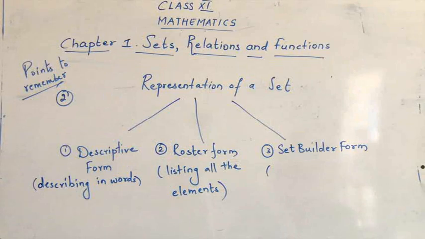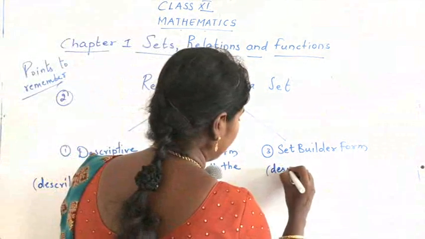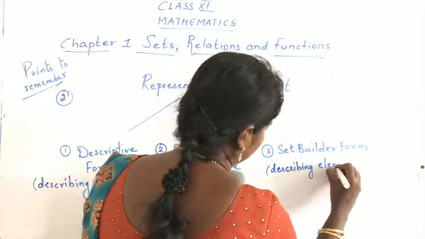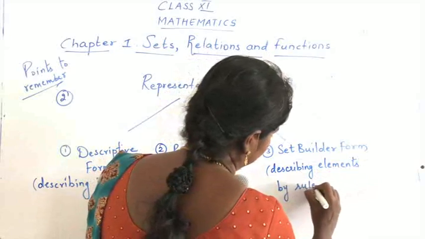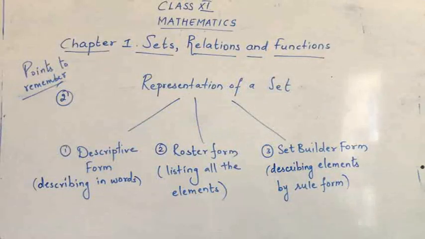Second one, roster form, listing all the elements. Third one, set builder form. You are going to write the elements in a rule form, describing elements by rule form.